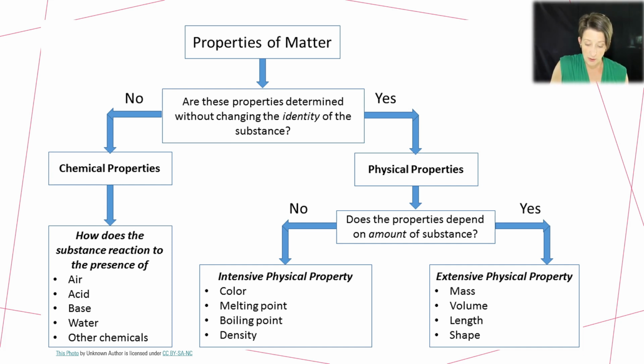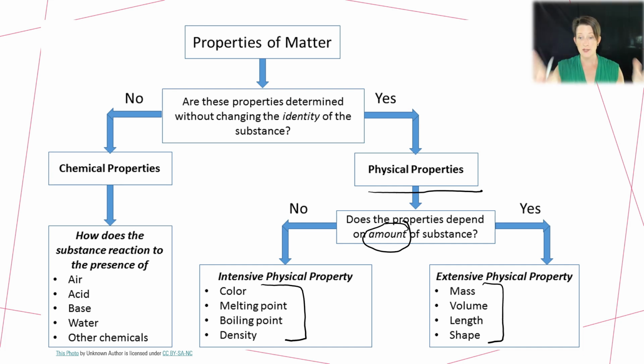So once we've identified we're looking at physical properties, we want to look at whether the amount matters. If we are identifying the color, the melting point, the boiling point, or the density, those are called intensive physical properties. They don't change based off the amount of the substance we are looking at. So a shaved ice cube versus a big block of ice, they're going to have those same properties no matter what. Extensive properties, however, do matter with the amount. So it's mass, volume, length, shape.